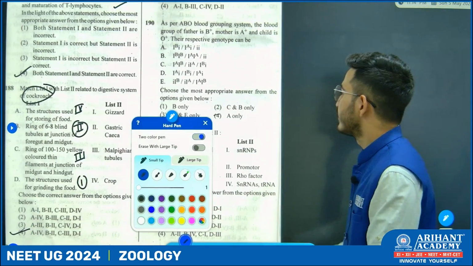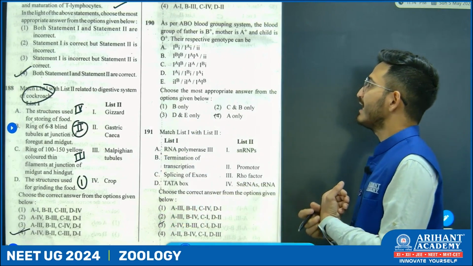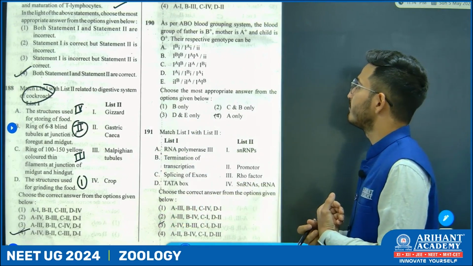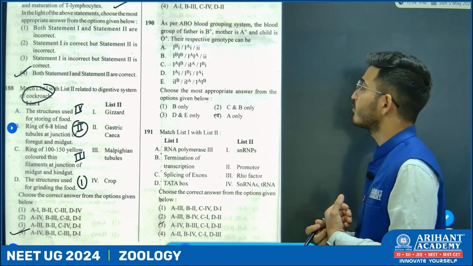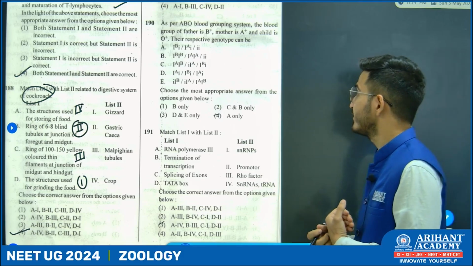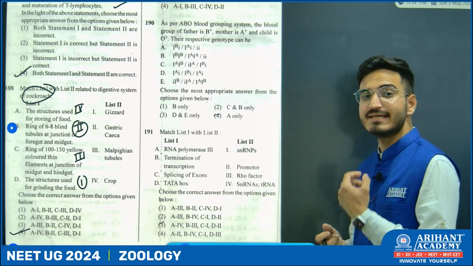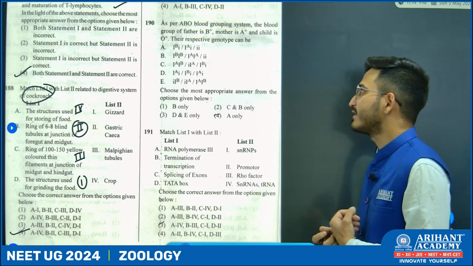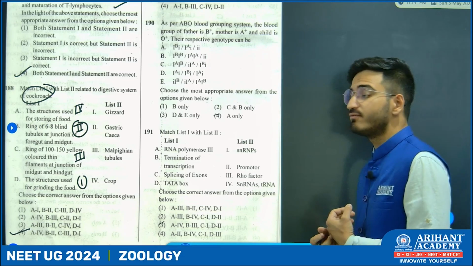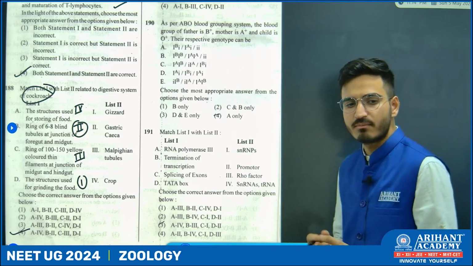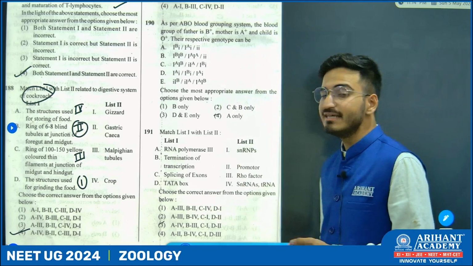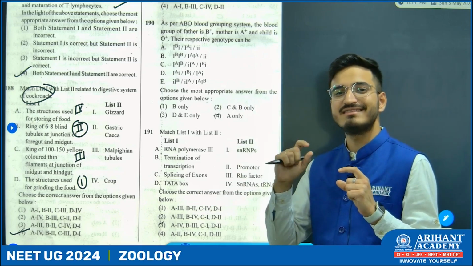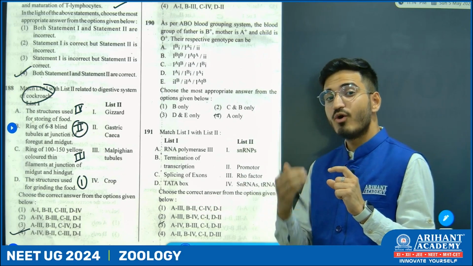Next question. As per the ABO blood grouping system, the blood group of the father is B positive while the mother is A positive. Child is O positive. Their respective genotypes can be? First of all, let's use some common sense. Father is B positive, mother is A positive, child is O positive.